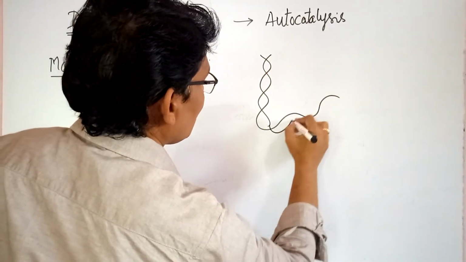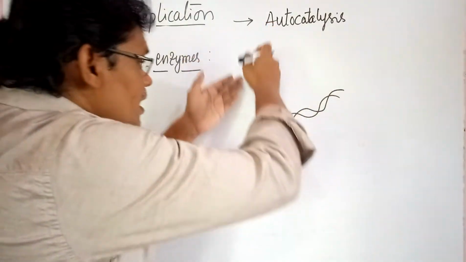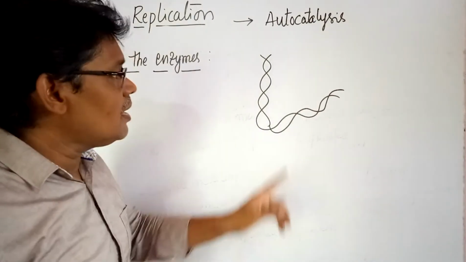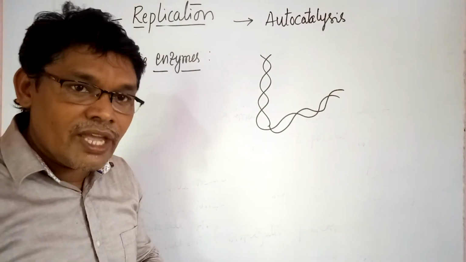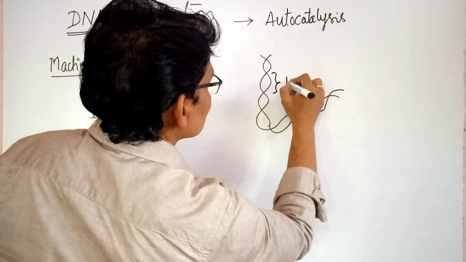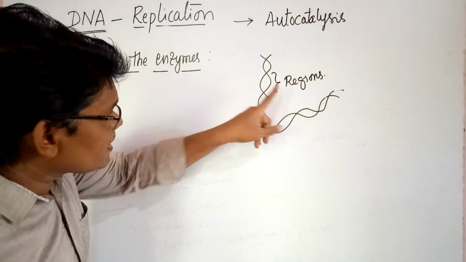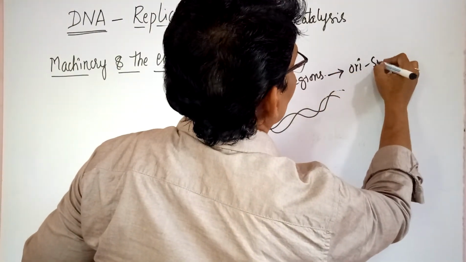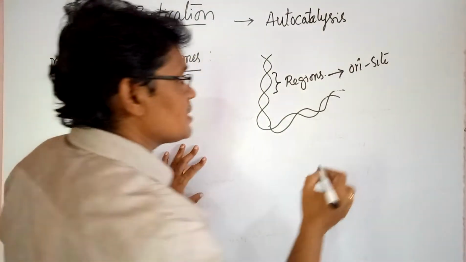This is one DNA molecule. The entire DNA molecule does not open simultaneously, because it is a highly energetically expensive process. That's why it opens at some regions. These regions are called ORI sites, or autonomously replicating sequences.